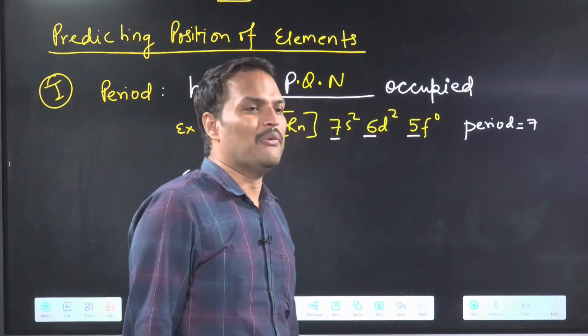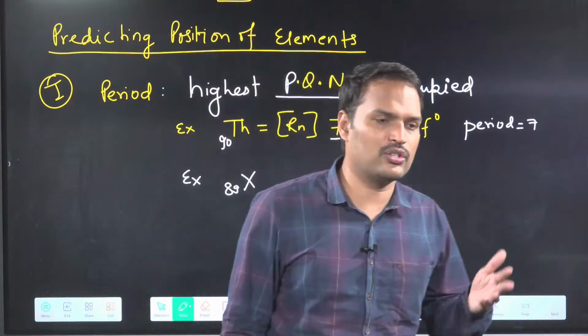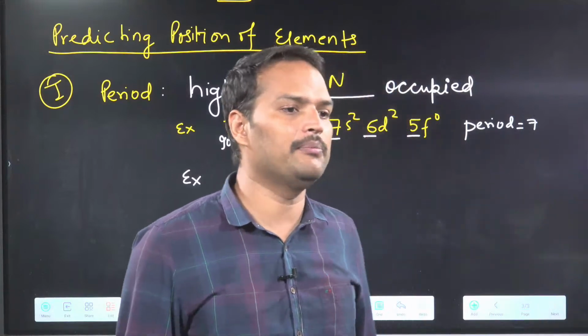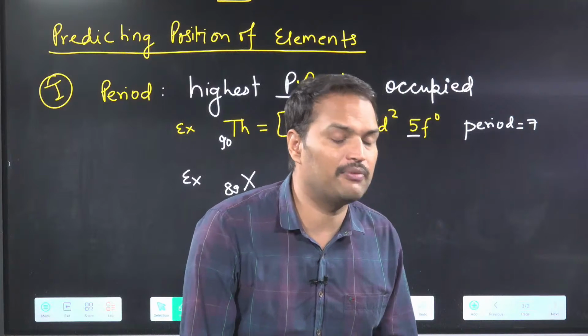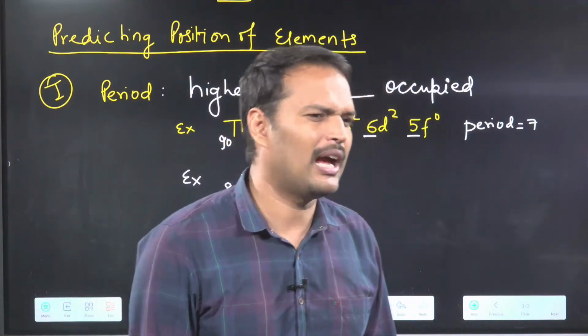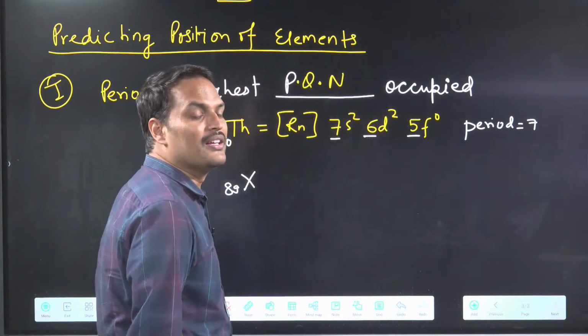Okay. So what you will do, sir, I will write the configuration first. Writing the configuration of 80, 90, 112 is not very easy. It will take time. Are you understanding this point? If they give you big numbers, it will be difficult for you to write the configuration. 89, 90 only. Okay? So what?